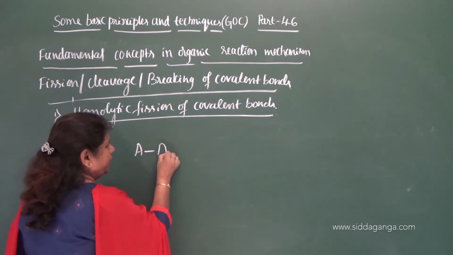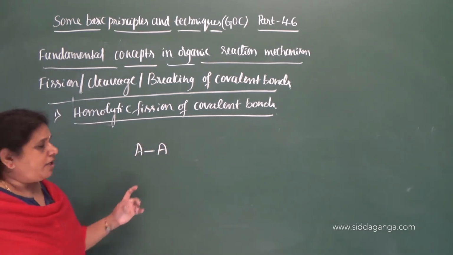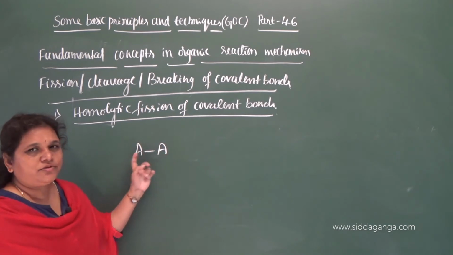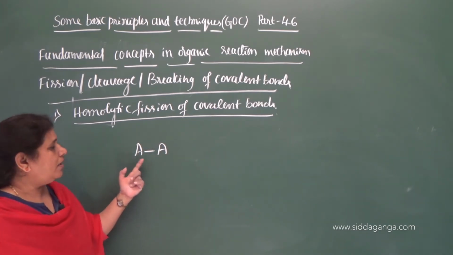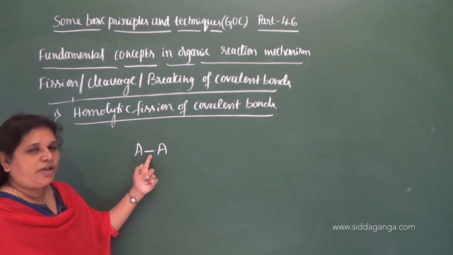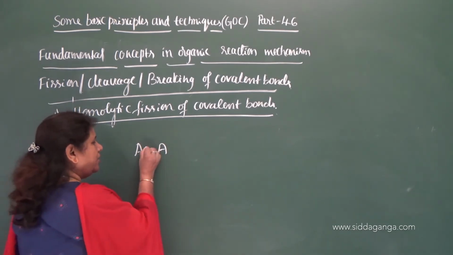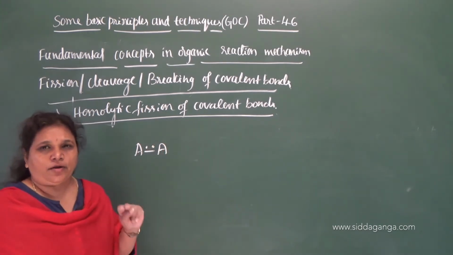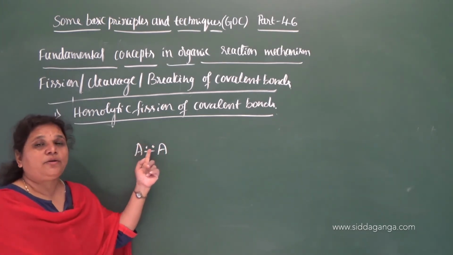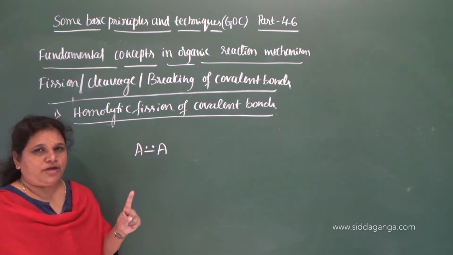This is the molecule. So, there is a covalent bond between the two atoms. Two atoms are similar atoms here. I took similar atoms A, and there is a covalent bond. And as we know, the bond formation takes place by two electrons. Two electrons are required for one bond formation.